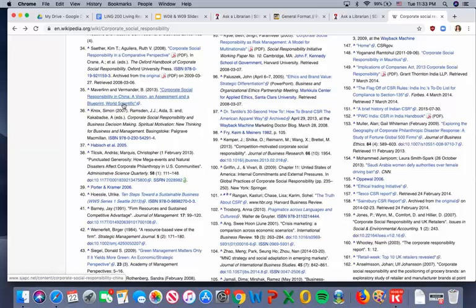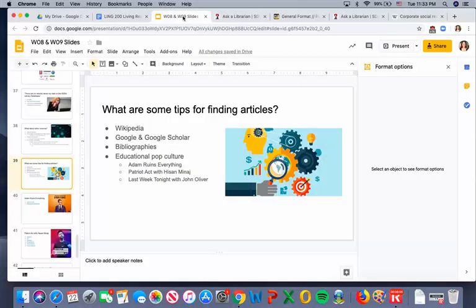A lot of these have information, and some of them are going to be available through the database. So you can copy the title and then go to the database and find the article, and then you've met the requirement of one of your articles.